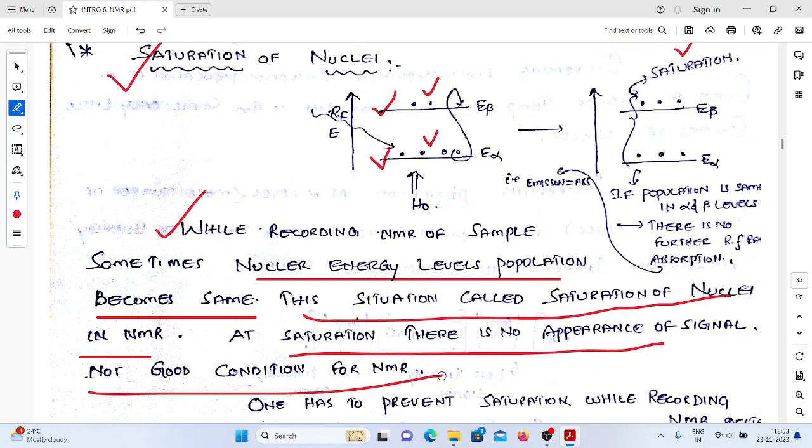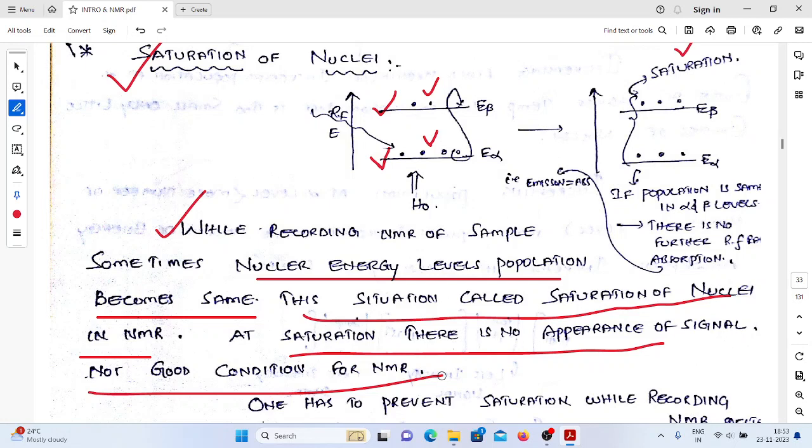If the number of particles is the same, there is no chance for the transition. If you have unsaturation, then only something will happen. If you are saturated, nothing will happen. A similar situation is here also. If the number of particles is the same at the lower level and the upper level, there is no chance for the absorption of the radiation, and no chance for the shifting of nuclei from the lower level to the higher level.